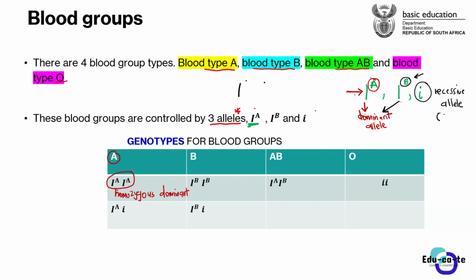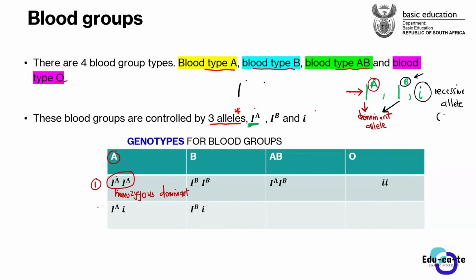The presence of these two alleles having a capital letter A on top is what results in blood type A. So this is the first possible genotype that we can have for blood type A. Whenever they say that you've got blood type A, it is possible that you've got these two alleles next to each other on homologous chromosomes.